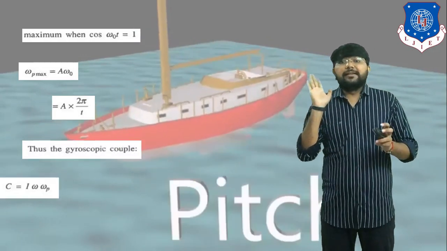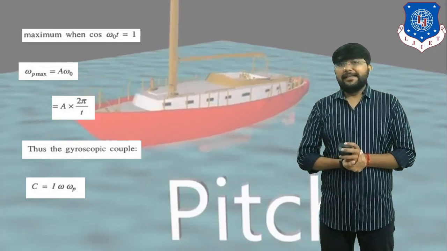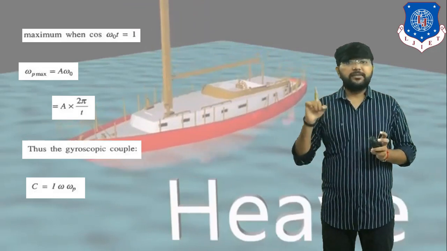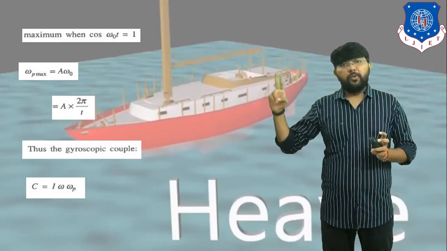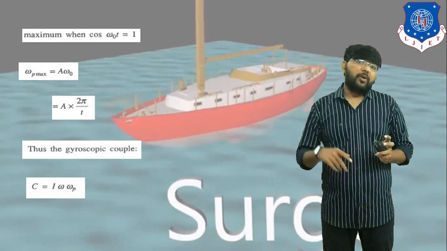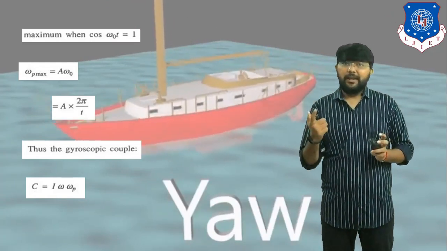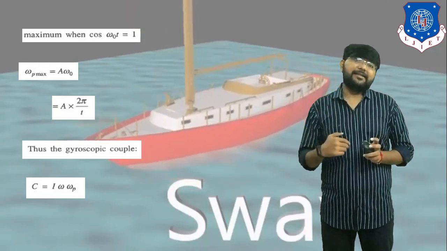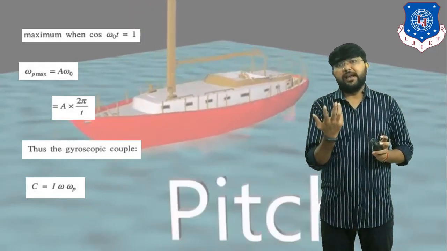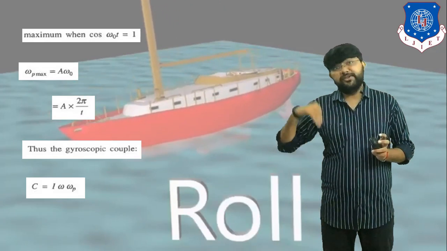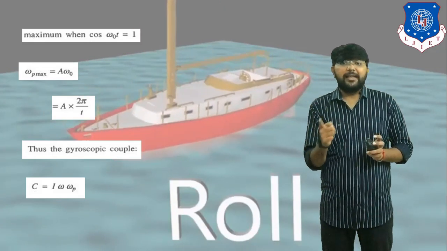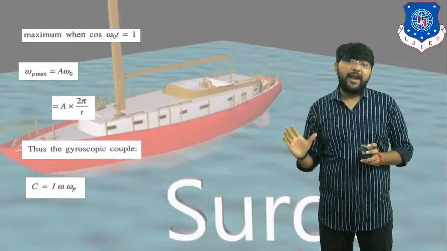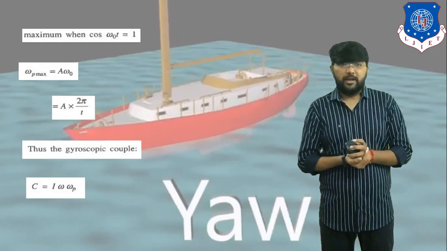Clear? So the equation of the gyroscopic couple is C is equal to I omega omega p. I indicates mass moment of inertia and I is equal to m k square. Omega is the angular velocity of axis of spin, equal to 2 pi n by 60, and omega p is the angular velocity of axis of precession, which in pitching motion is a into 2 pi upon T. Based on these three values, we can find the value of the reactive gyroscopic couple.